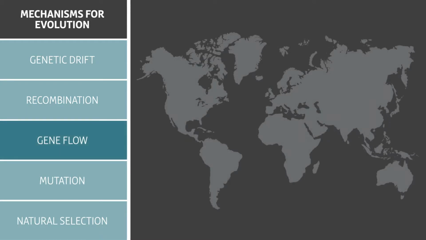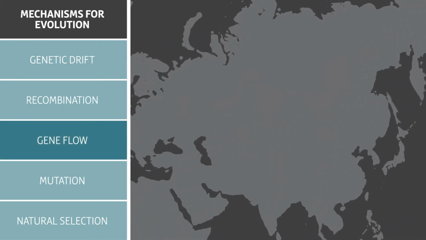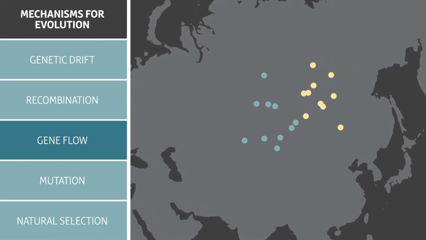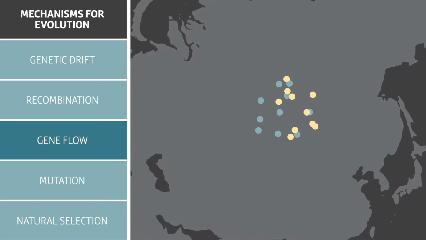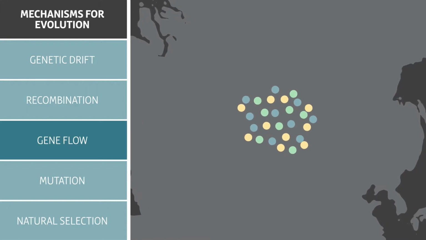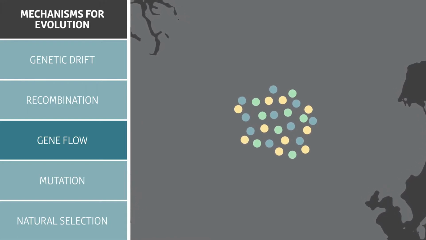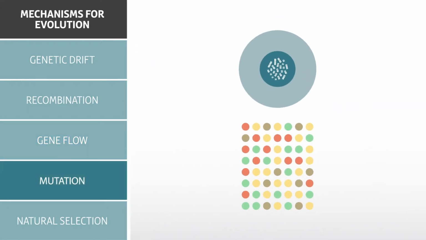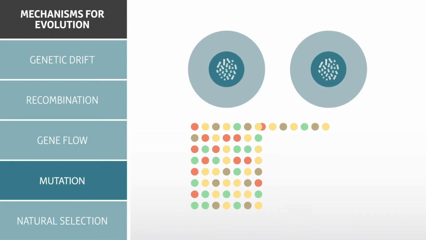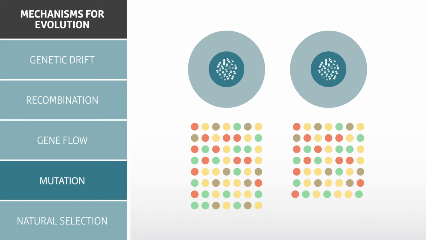Gene flow or migration is the movement of individuals and their genes from one region to another. When plants or animals, including people, move to a new area, they may introduce new gene variations into that population. This is a very important source of genetic diversity. A mutation is any change in an organism's DNA. For example, when a cell divides, the DNA may fail to copy accurately.